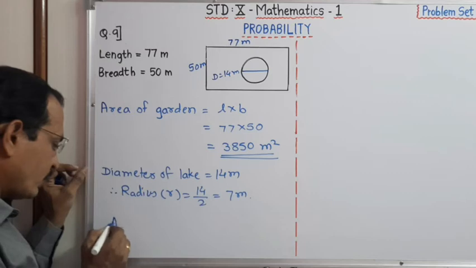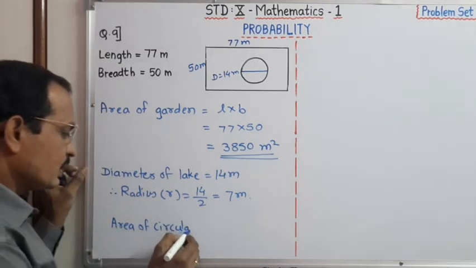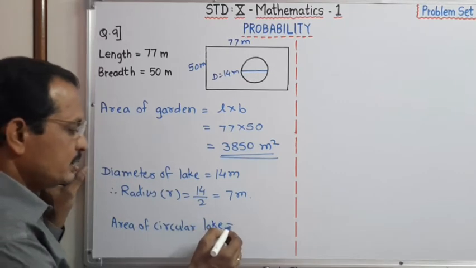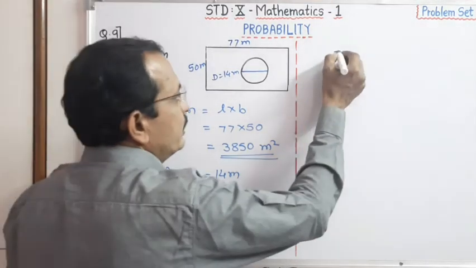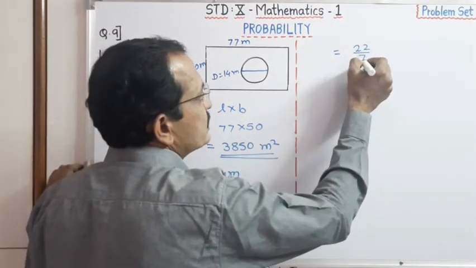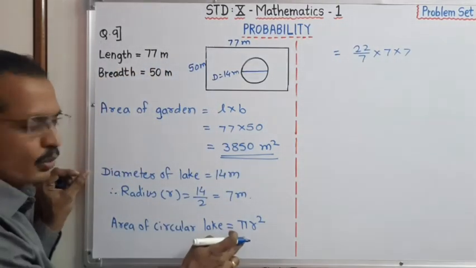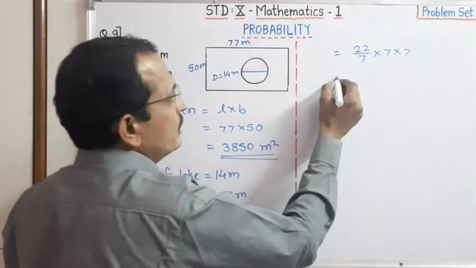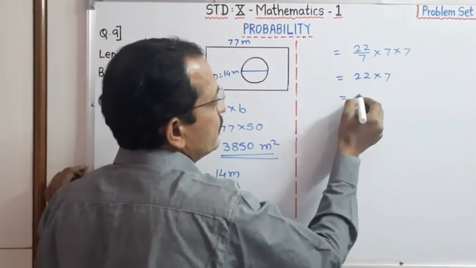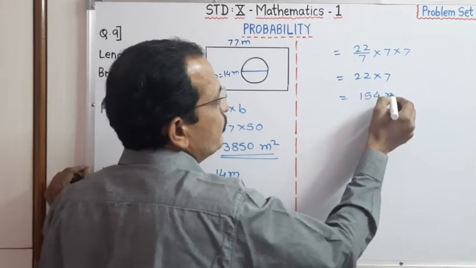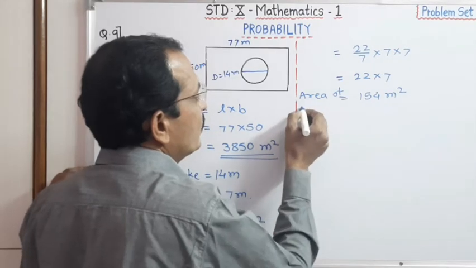Now we have to find out the area of the circular lake is equal to pi r square. Dear student, it is 22 upon 7 into 7 into 7. 22 upon 7, radius is 7 into 7, therefore this 7 gets cancelled, it is 22 into 7, it is 154 meter square. This is the area of the lake.